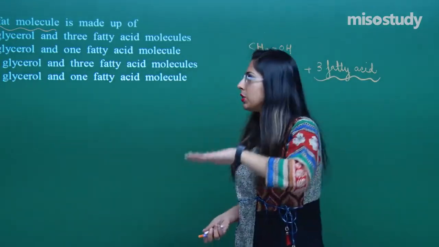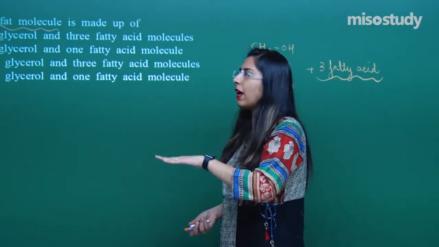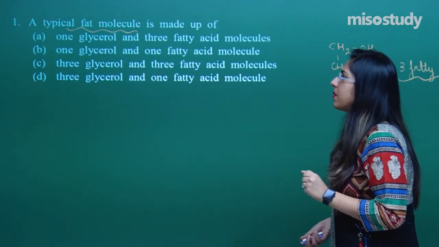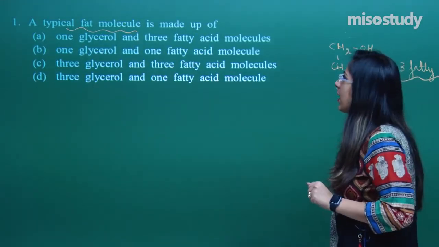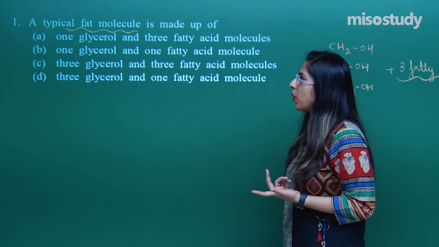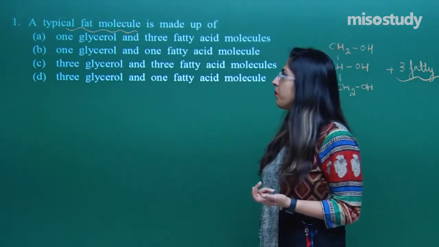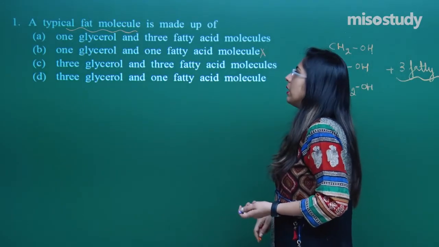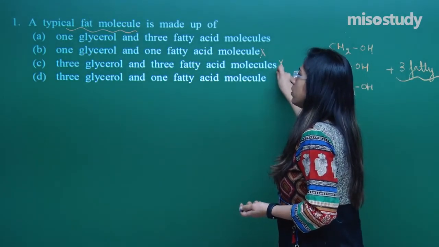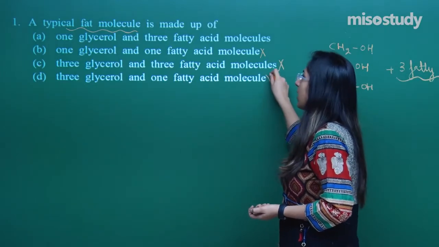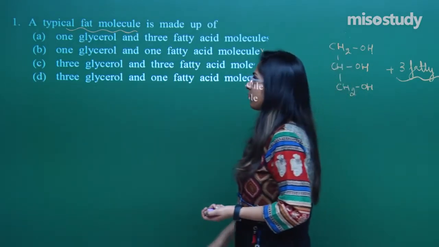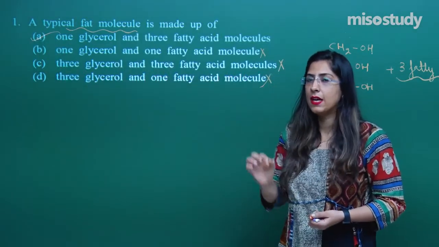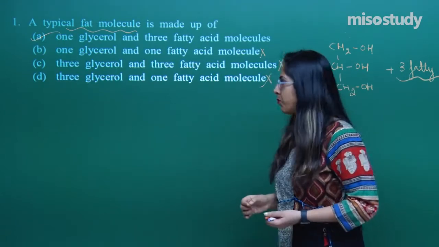So, let us look at the question again. We are discussing fat molecules and we have to choose the correct option. The first option states 1 glycerol and 3 fatty acid molecules. Yes, this is the right one. Let us look at the other options also. 1 glycerol and 1 fatty acid, no, this is wrong. 3 glycerol and 3 fatty acid, no, this is also wrong. 3 glycerol and 1 fatty acid, this is also wrong. So, the correct option is 1 glycerol and 3 fatty acids. For question number 1, the correct option is option A.